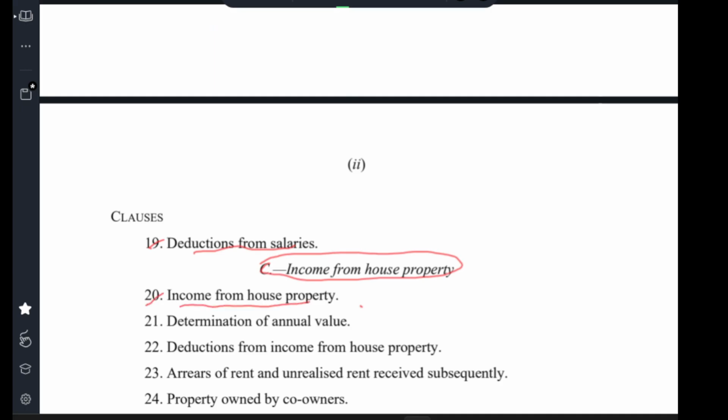Clause 20, income from house property. Clause 21, determination of annual value. Clause 22, deduction from income from house property.